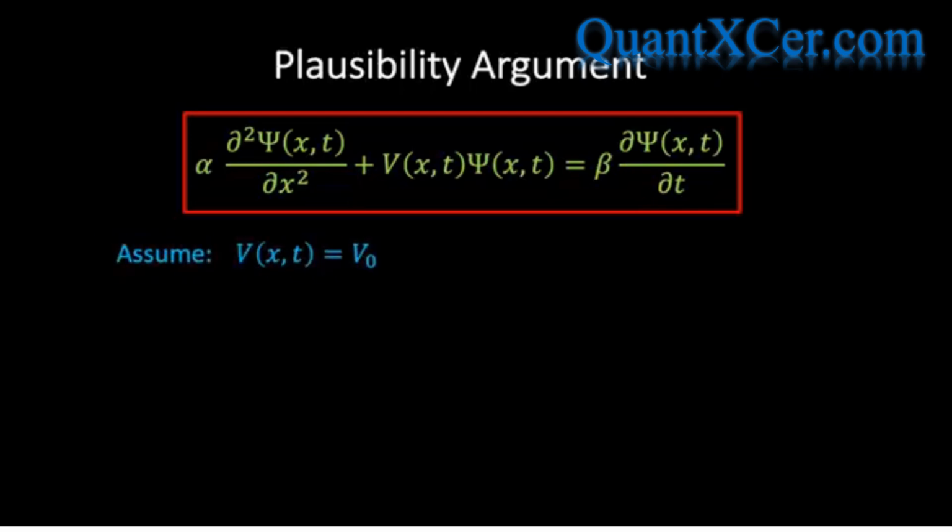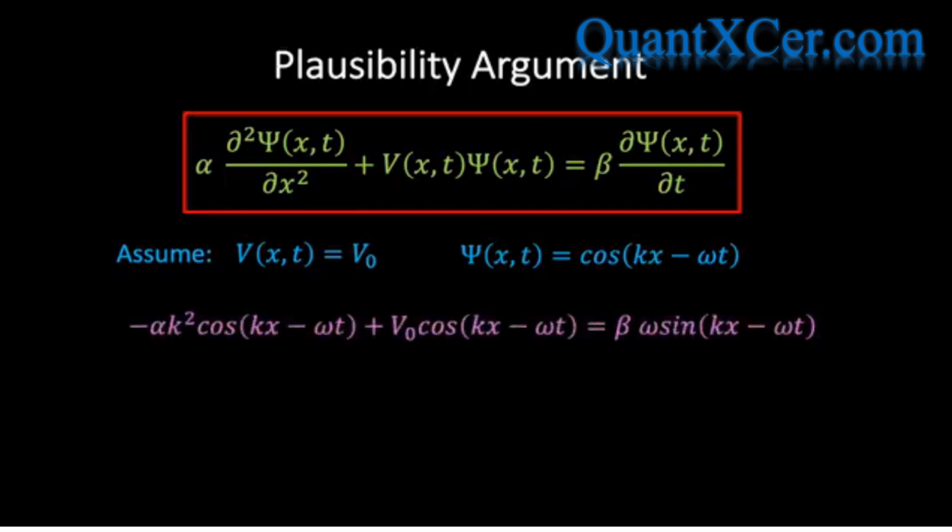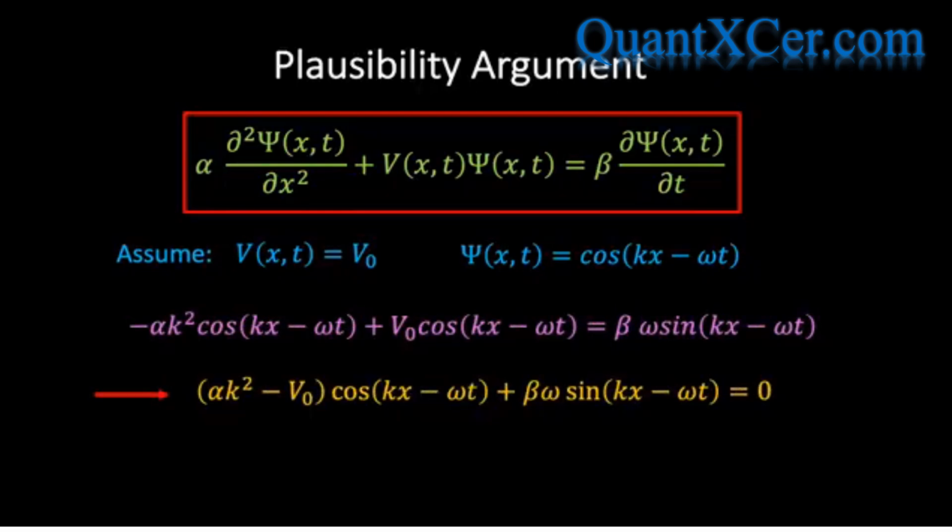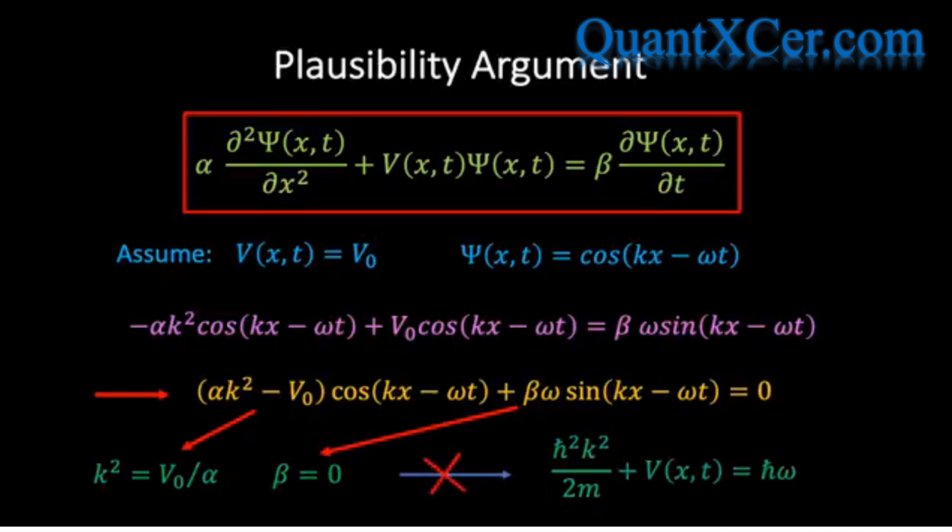Now, since we are currently assuming a freely moving particle, we will set the potential energy to a constant value. If we then sub our proposed wave function into our proposed wave equation, we find the following result, which we can then write in the following form. Now, an immediate problem with this result is that we have a mixture of sine and cosine terms, and so in order for this equation to be satisfied for all values of x and t requires that the coefficient of each term is separately equal to 0, in which case we're forced to set beta equal to 0 and k squared equals V naught over alpha. And we clearly see that there is no way of recovering the required de Broglie-Einstein relation.